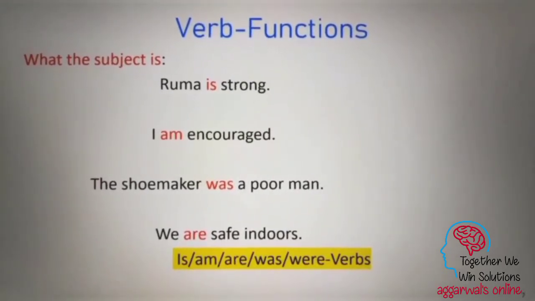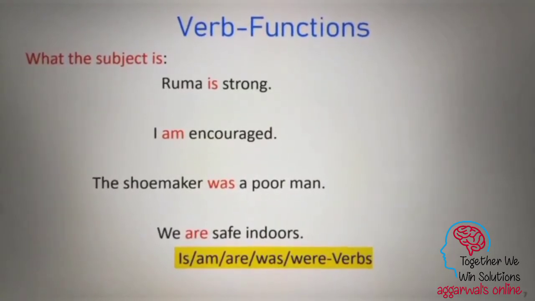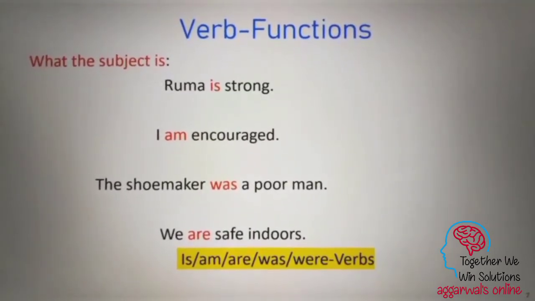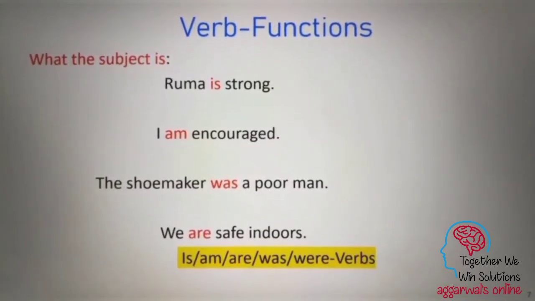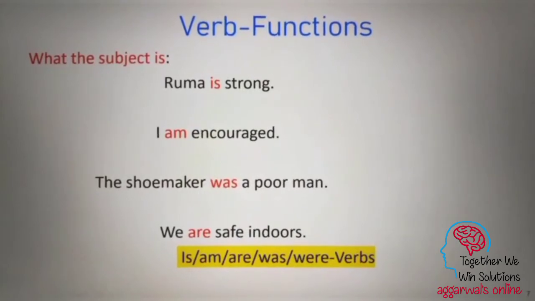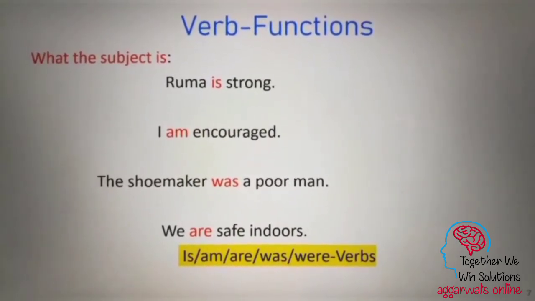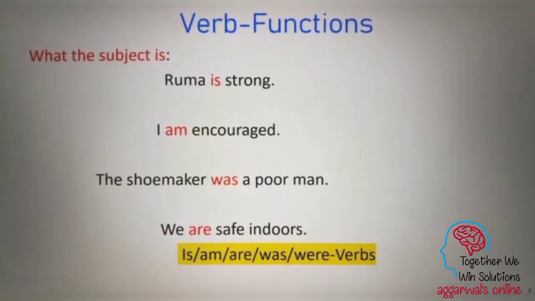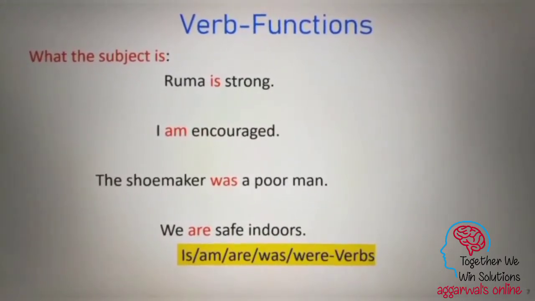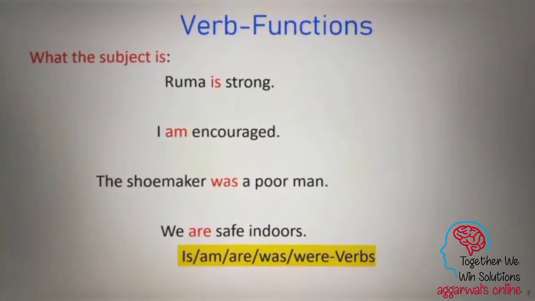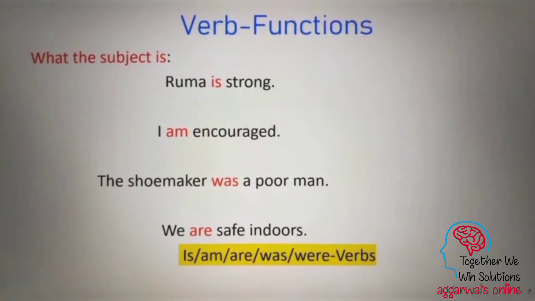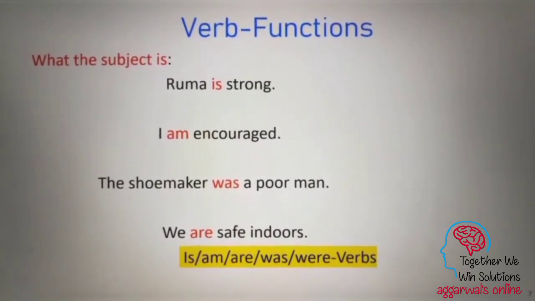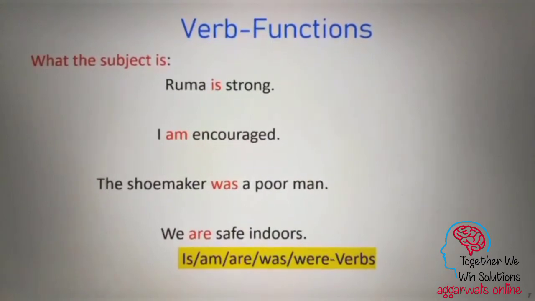So in this way, you find that these verbs actually convey the time of the action as well, and they do not show the action that is being done, but rather the status of the subject. So in this case, some statuses are in the present tense, and there is one status which is in the past tense. So these, is, am, are, was, were, are verbs which actually tell us the present or the past or the future condition of the subject.